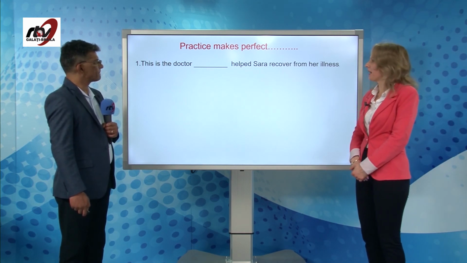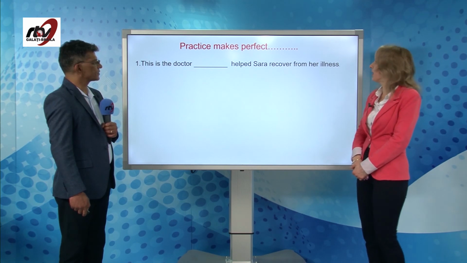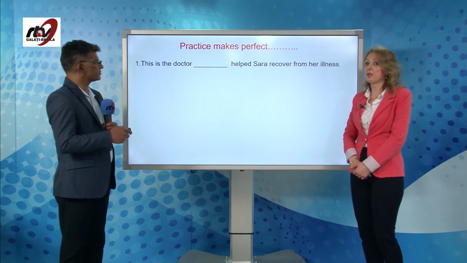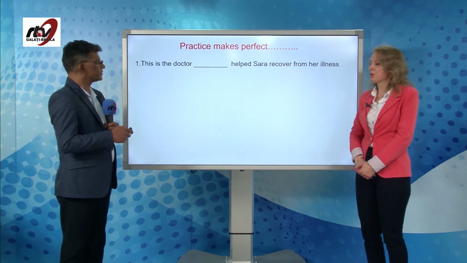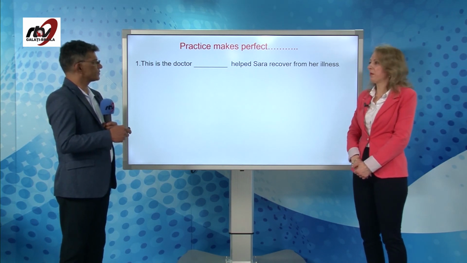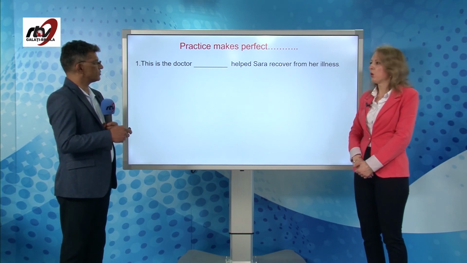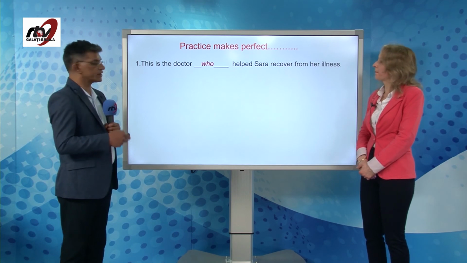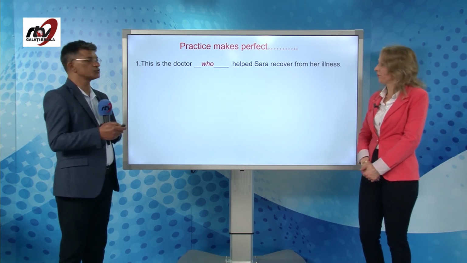This is the doctor dash helped Sarah recover from her illness. This is the doctor, so we are talking about people here. What do we use when we talk about people? We use who or that. And out here there is no comma, so I can use who, I can also use that.